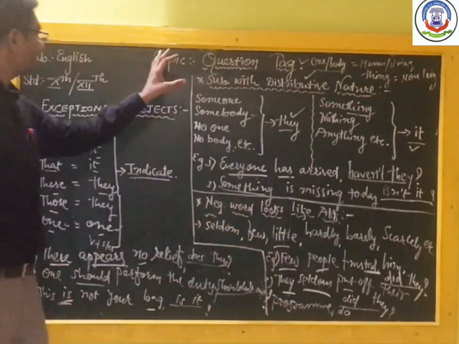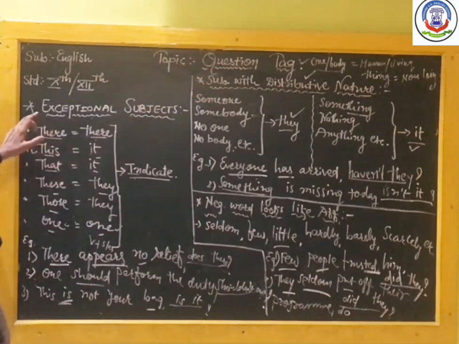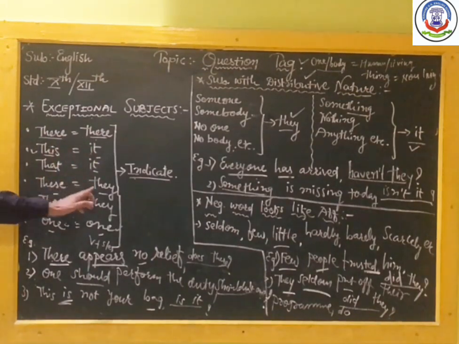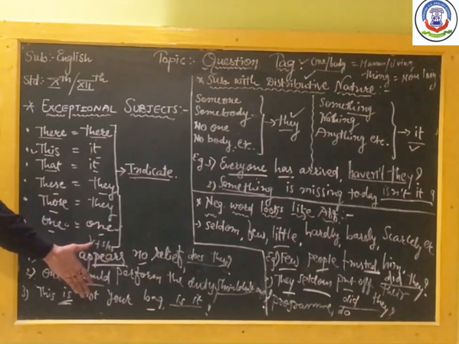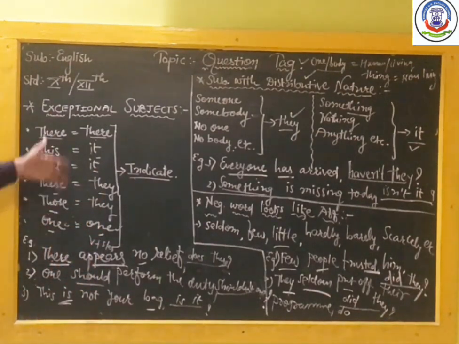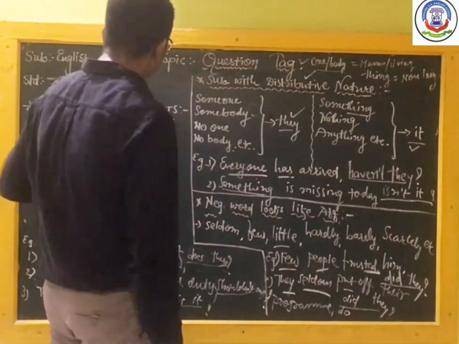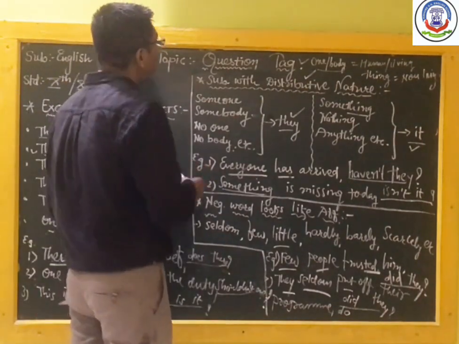Let us see the second part of our question tag. Exceptional subjects are given here. Okay, there turns into there, this and that turn into it, these into they, those into they. One remains as it is, one, and here are its examples. Because these are the things which indicate something, which mention something. After that, the next portion is their distributive nature.